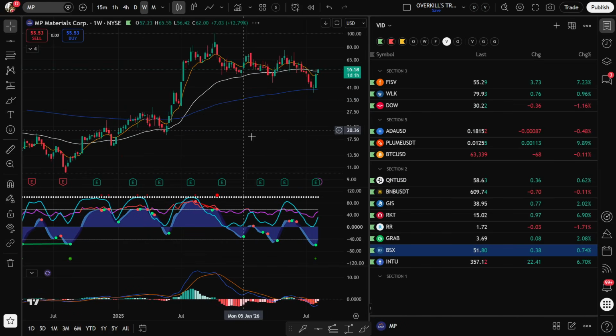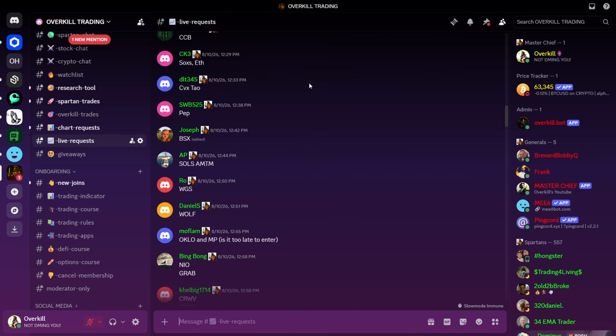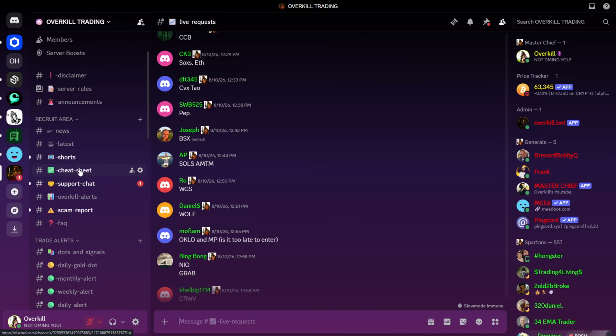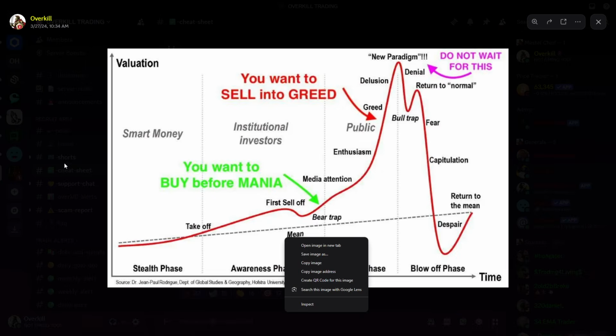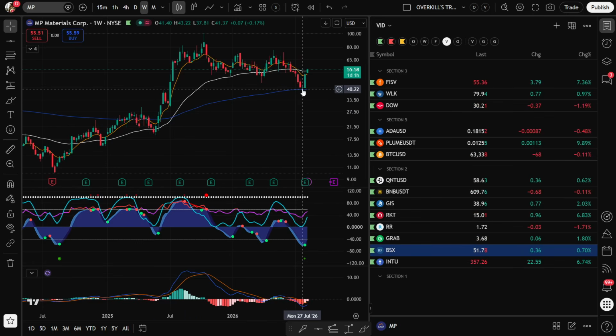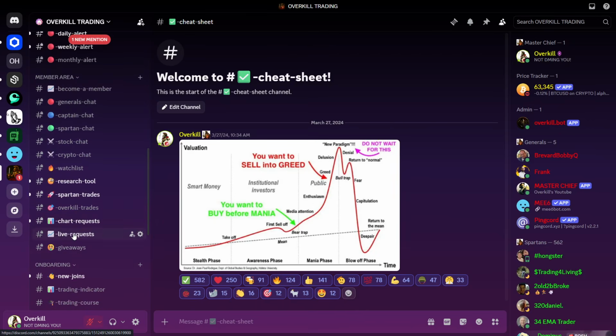We got MP. I've been seeing a lot of people talk about this one lately. That one got the signal there last week. That looks good as well, bouncing right on our 4-year moving average. If you guys are not familiar with the 4-year moving average, we use that as a reference for fair price value. The mean is just another word for average, and the average that we reference here the most is the 4-year average. So how do you know you're getting a fair price for something? You look at the average. What is the average price over 4 years? It's sitting at 40. It came right into the average and bounced right off of it. So we're buyers of this, buying any red days, buying any pullbacks. Looks very good there with the green dot. We would be buyers and holders of that name here.